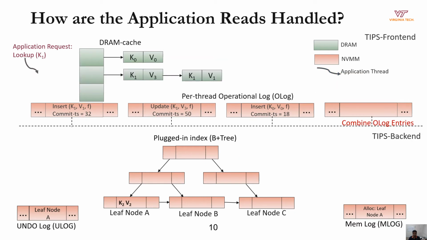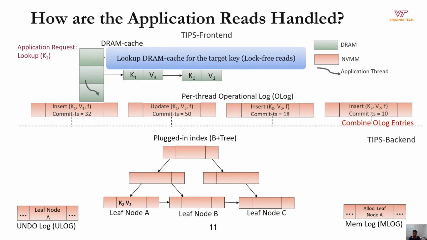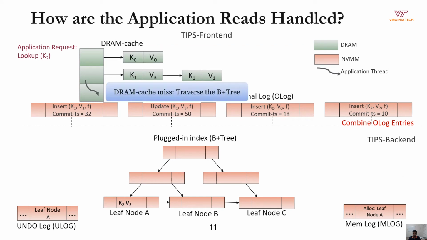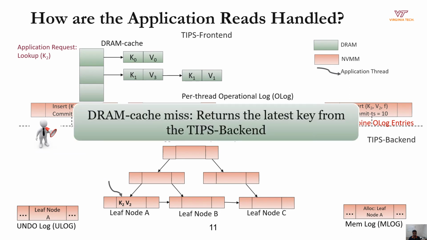Now that we have seen how writes are handled, let us see how a read request is handled in TIPS. First, the reader looks for the target key in the DRAM cache. If the target key is found, then it is returned to the application from the DRAM cache without having to traverse the B plus tree index on the NVM. On the other hand, if the target key is not found in the DRAM cache, the reader is redirected to the user-defined B plus tree index on the NVM, and the target key will be returned from the B plus tree, adhering to the read concurrency model of the B plus tree.